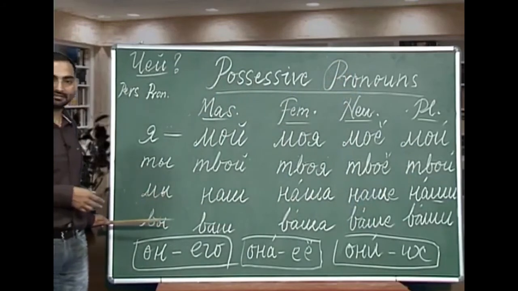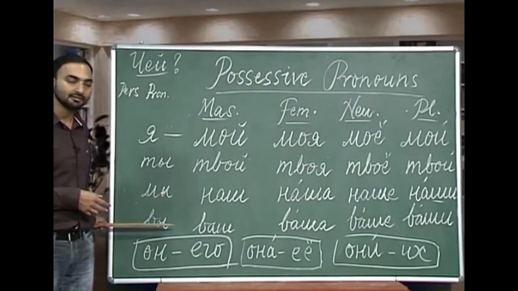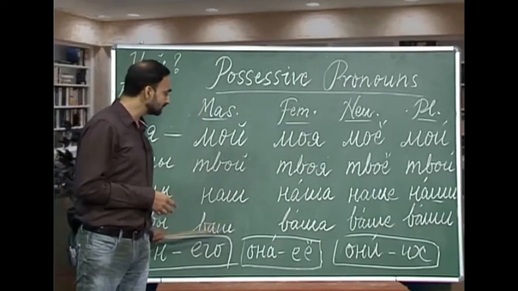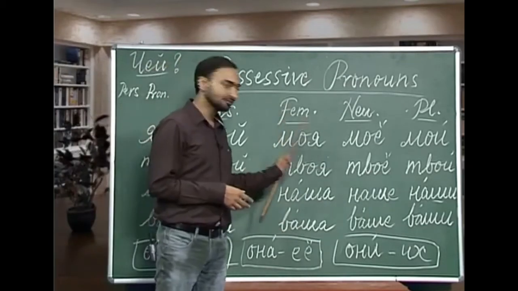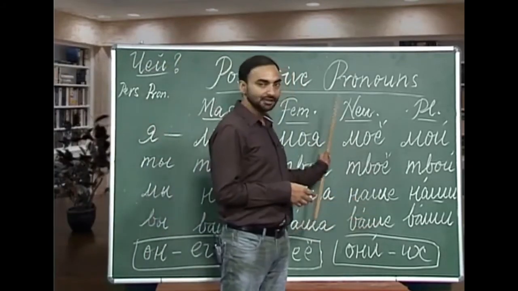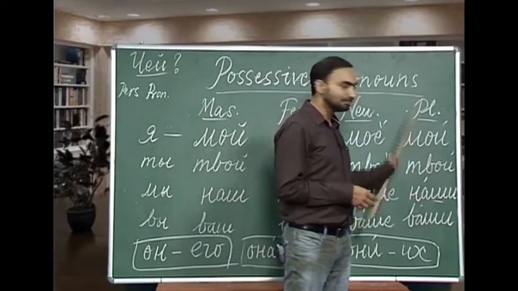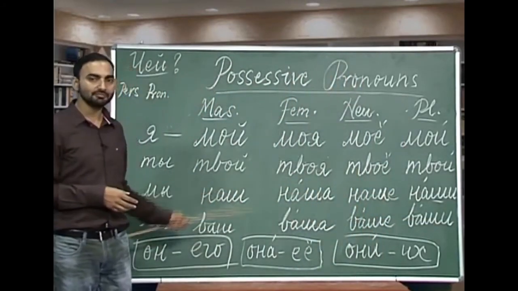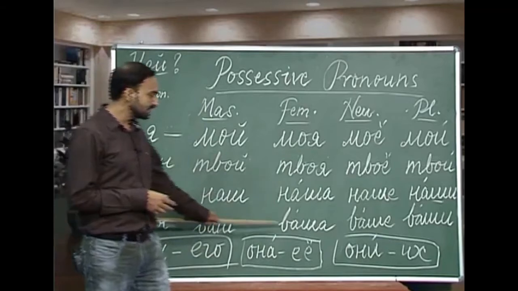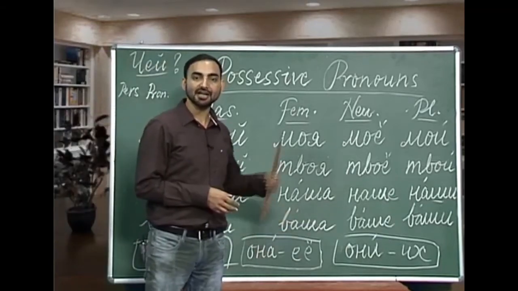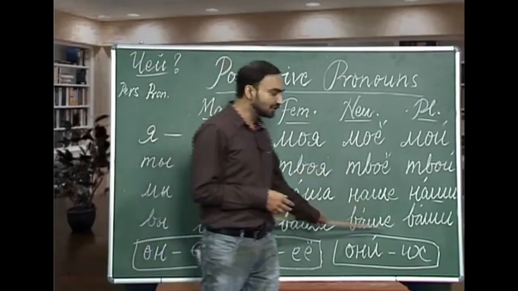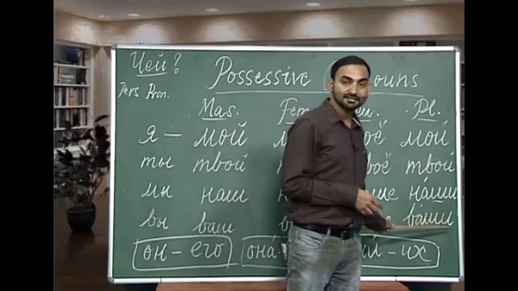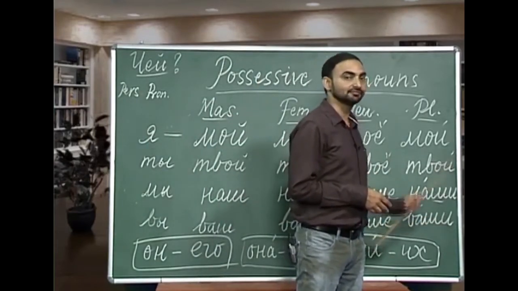Then comes the second person plural number vui, and from vui we have vash masculine, vasha feminine, vashe neuter, and vashi plural. Eta vash dom, che eta dom, eta vash dom. Chia eta chitraj, eta vasha chitraj. Chio eta pismo, eta vashe pismo. Chi eta chissi, eta vashi chissi.